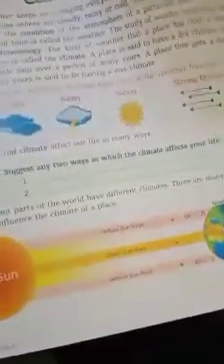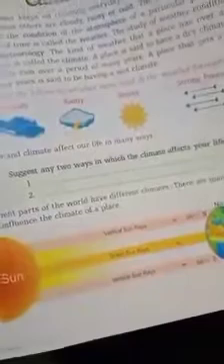Look at the diagram. The sun rays are more direct or perpendicular near the equator. These rays fall over a smaller area and make the place hot. In the last diagram we have read that the rays which are very central to the globe affect our equator, and these regions are very hot. They are very hot climates because the rays of the sun are direct to the equator, and the rays fall over a smaller area and make the place hotter.